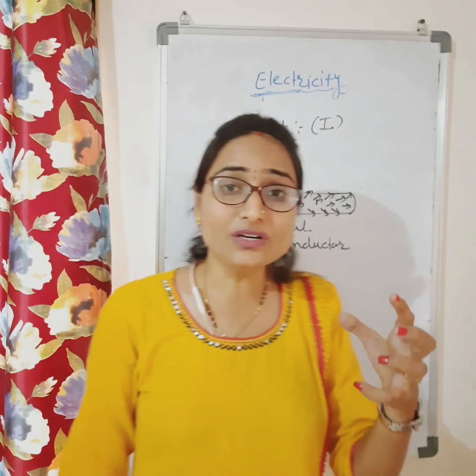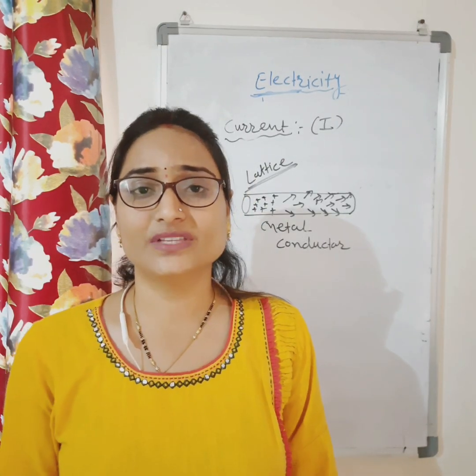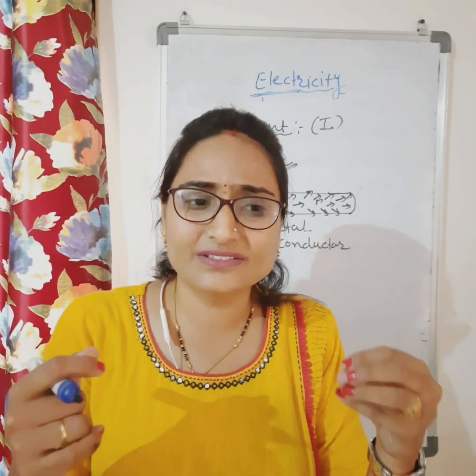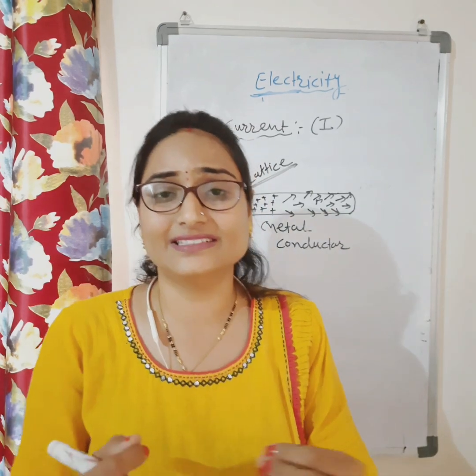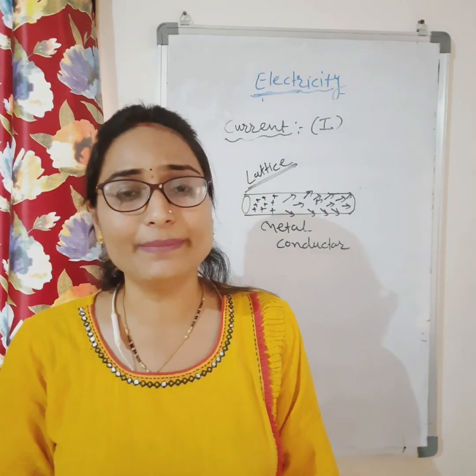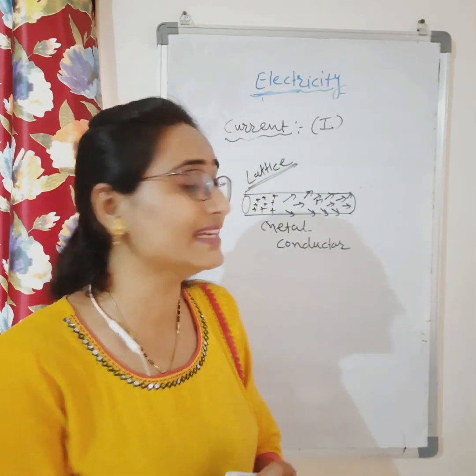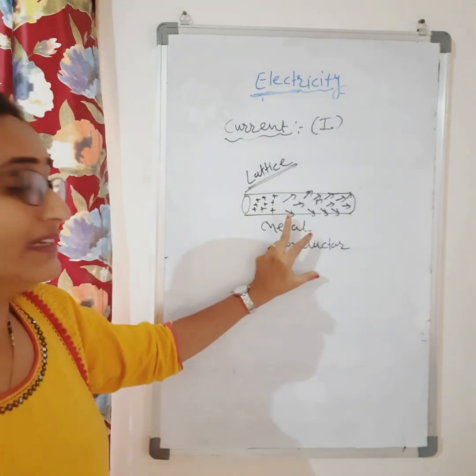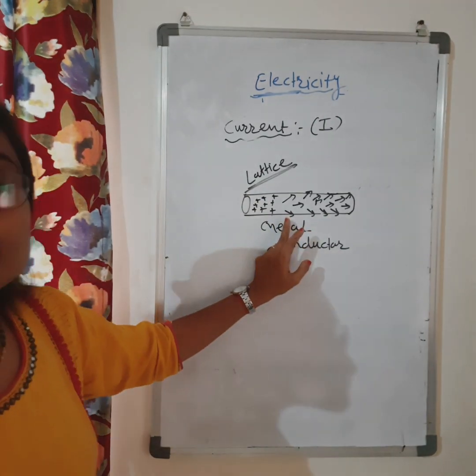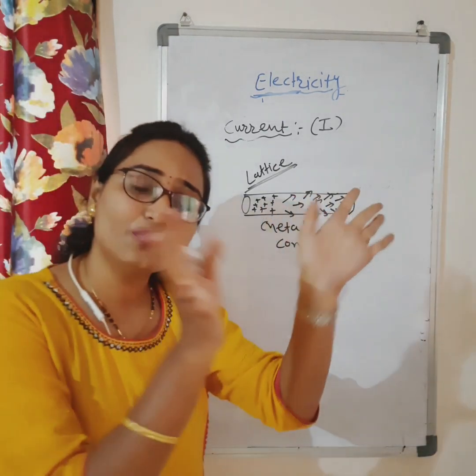So Lorentz and Drude did one experiment. They saw that when we connect this conductor to the battery, the bulb glows. Why is this happening? They did one experiment and understood that when the metal conductor is not connected to the ends of the battery, the negative charges are moving randomly.